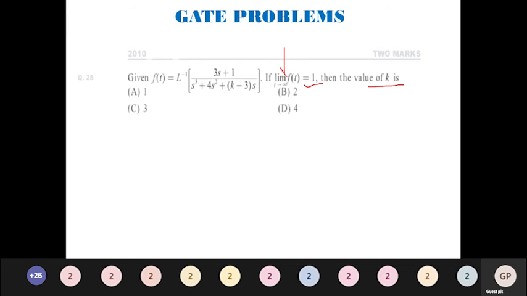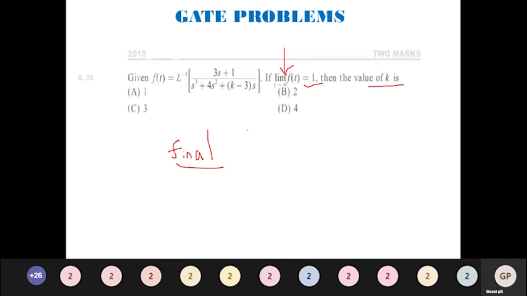Now, when this kind of question is asked, limit t tends to infinity of f of t, the next moment you should have in your mind that it is a problem related to the initial value theorem and final value theorem. Since t tends to infinity, it is going to be a final value theorem problem.